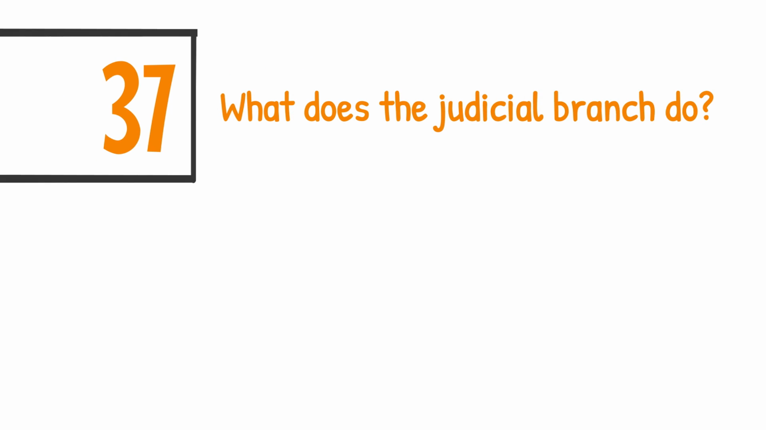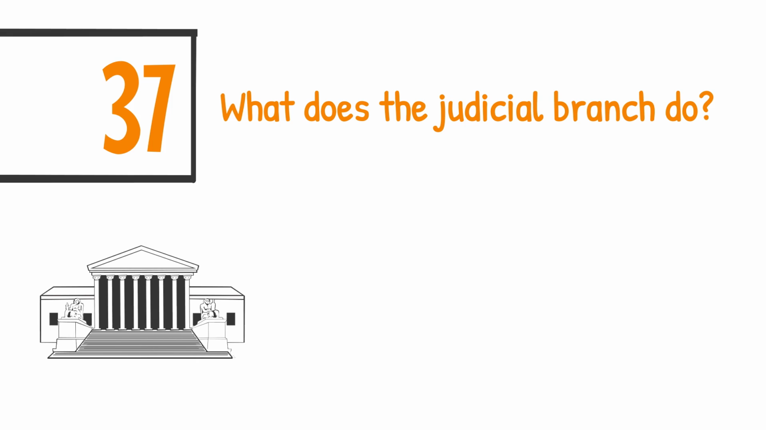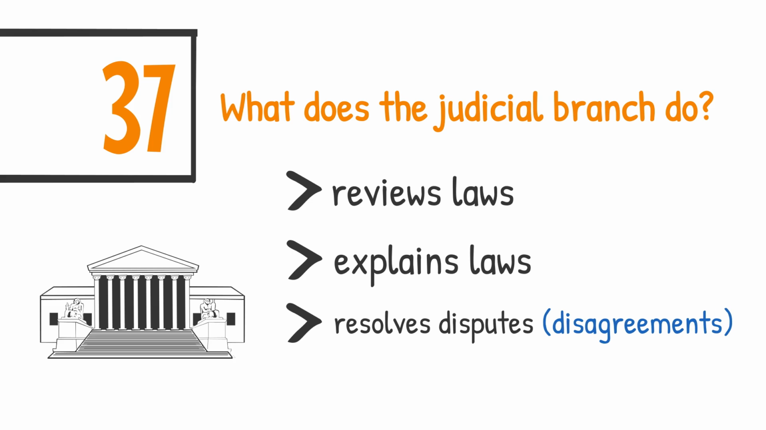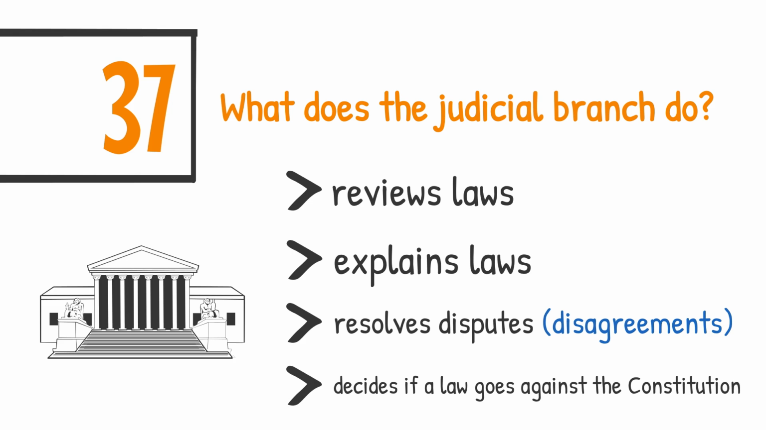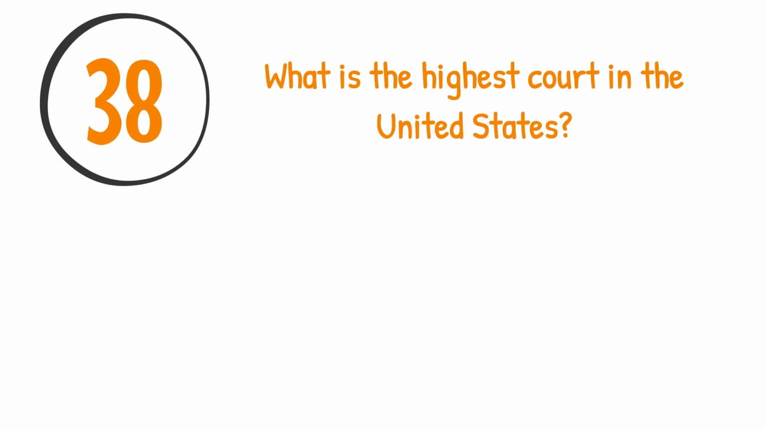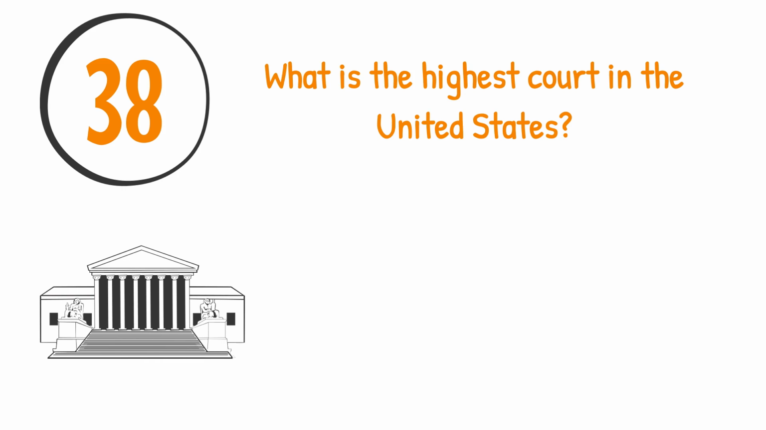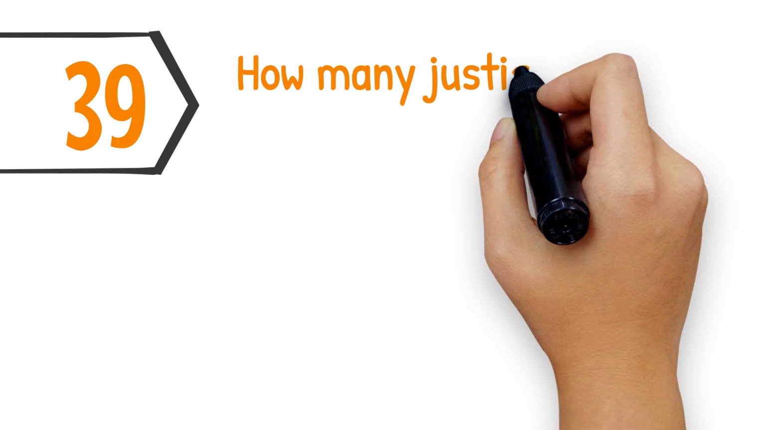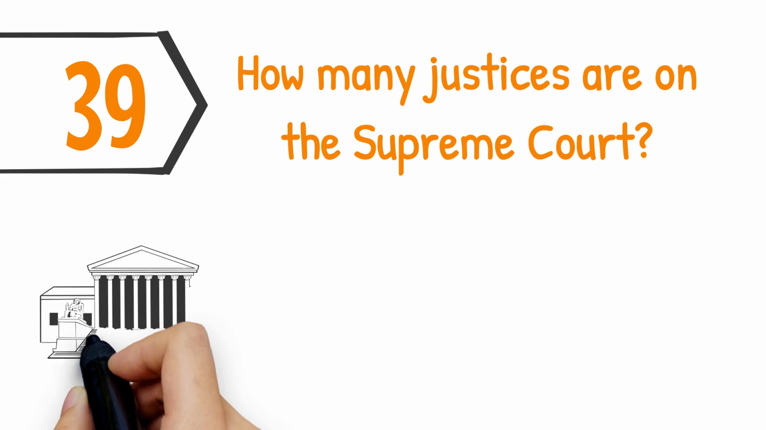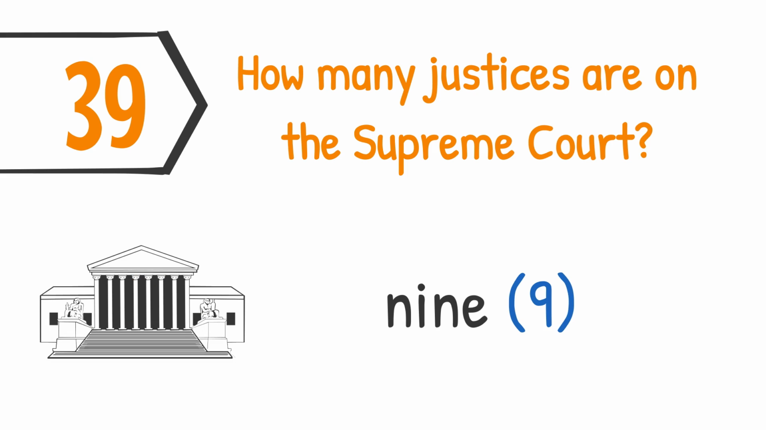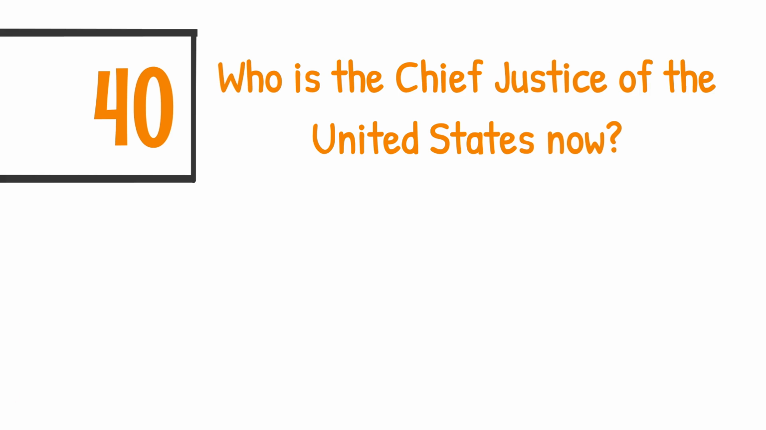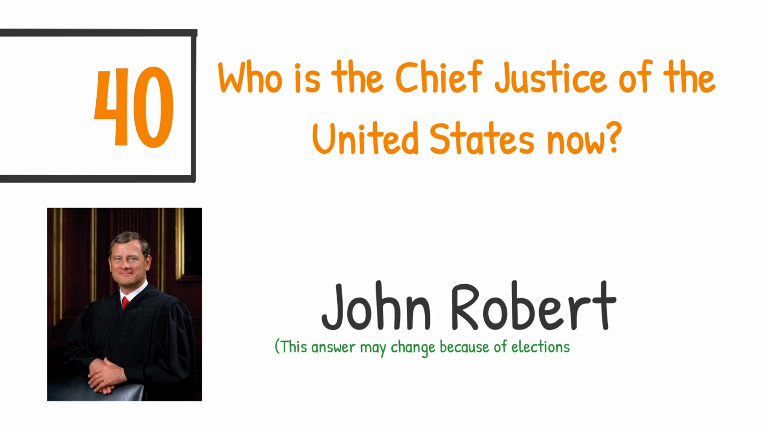What does the judicial branch do? Reviews laws, explains laws, resolves disputes, or decides if a law goes against the Constitution. What is the highest court in the United States? The Supreme Court. How many justices are on the Supreme Court? 9. Who is the Chief Justice of the United States now? John Roberts.